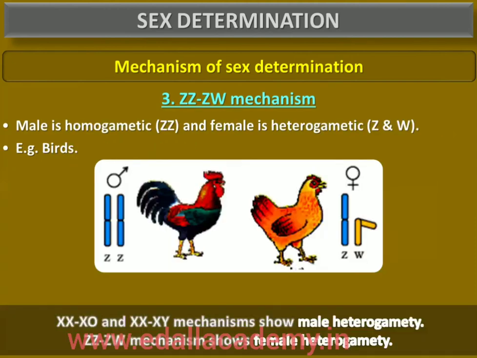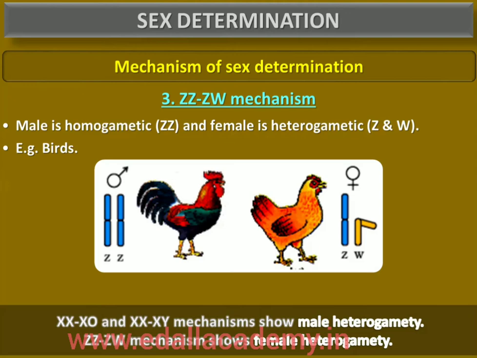Then let us go for ZW type. A different mechanism of sex determination is observed in some other organisms like birds. The total number of chromosomes is the same in both males and females in such cases, but female heterogamety, which means the production of two different types of gametes in terms of sex chromosomes by females, takes place.